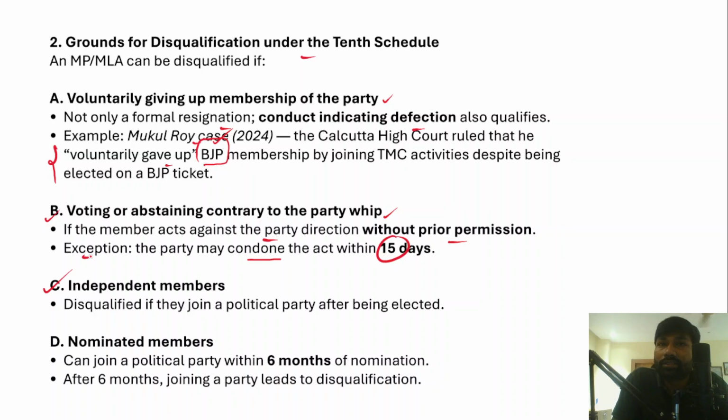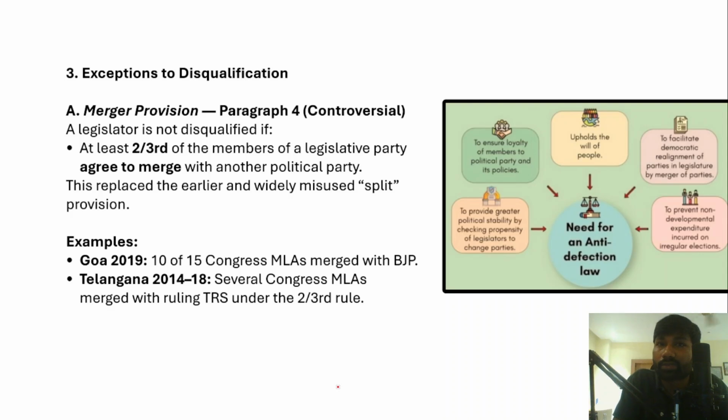Because they won elections on their own independently without any party, they should not join any party after the election. And apart from that, it also applies to nominated members as well, right? Because they can join a political party within 6 months of their nomination, but after 6 months of their nomination, if they join any political party, they will be disqualified under the anti-defection law. So after 6 months, they are not allowed to join any other political party, right? Joining a party leads to the disqualification of even nominated members.